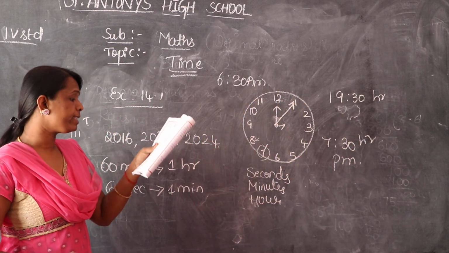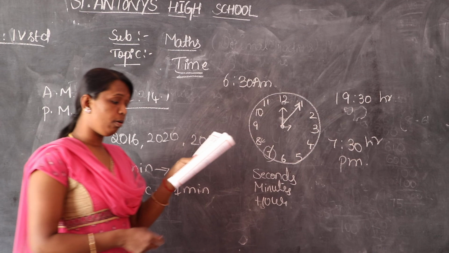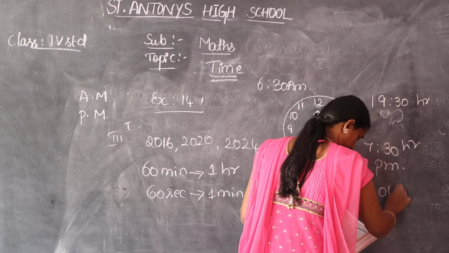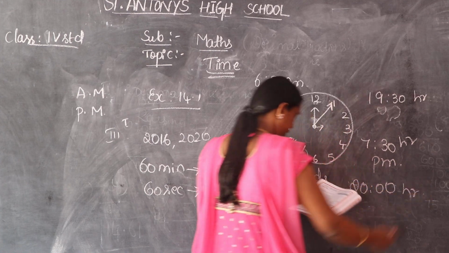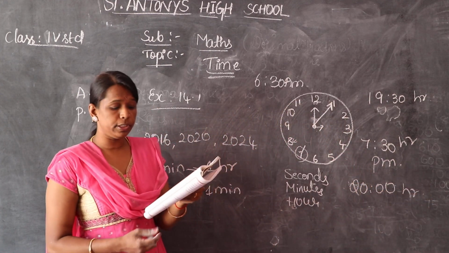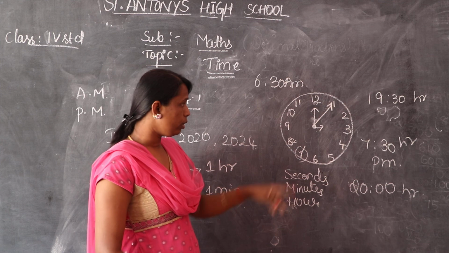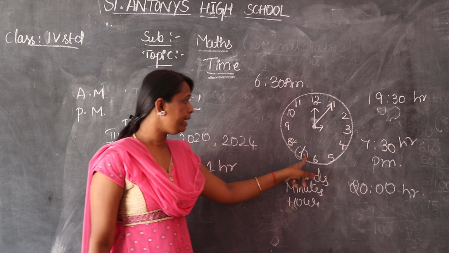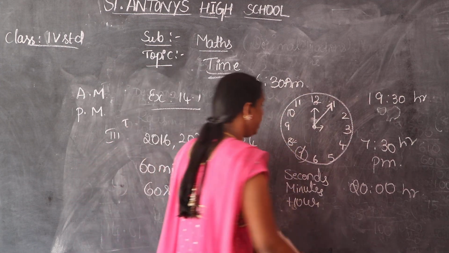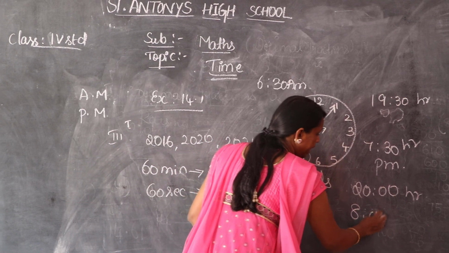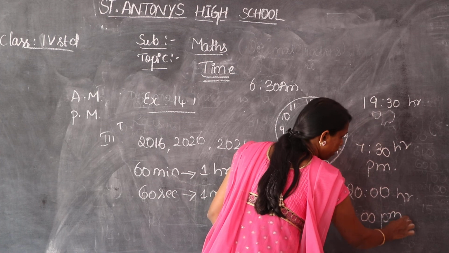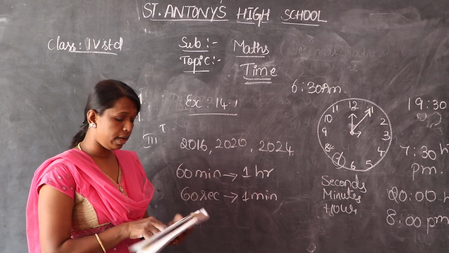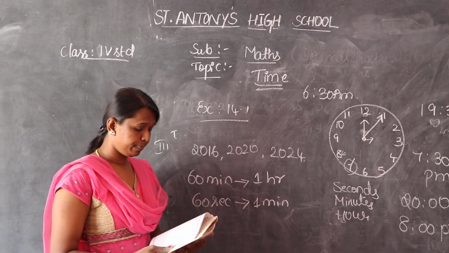Okay. And next, the arrival time of an aeroplane is written as 20 hours. Right? As per the 12-hour clock, we know that 13, 14, 15, 16, 17, 18, 19, 20. That is 8 o'clock, 8 PM. Okay children? So like that we have to compare the 24 hours to the 12 hours.